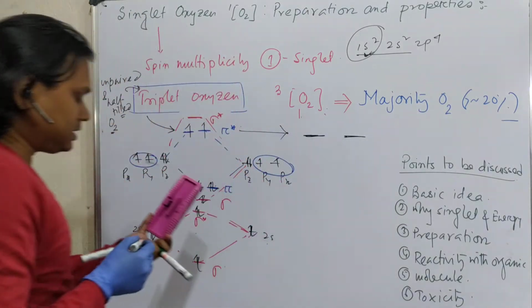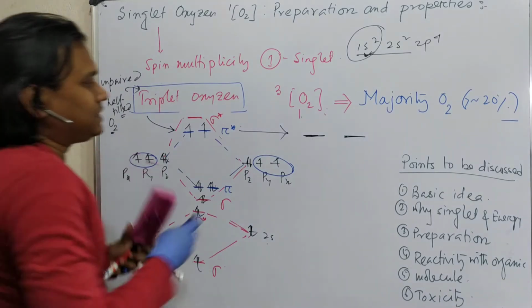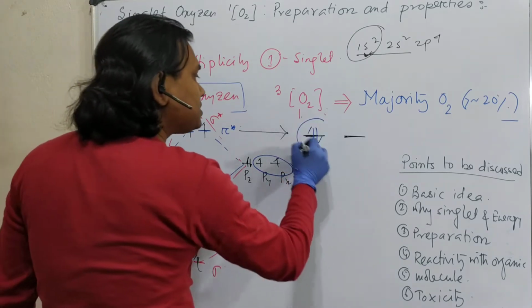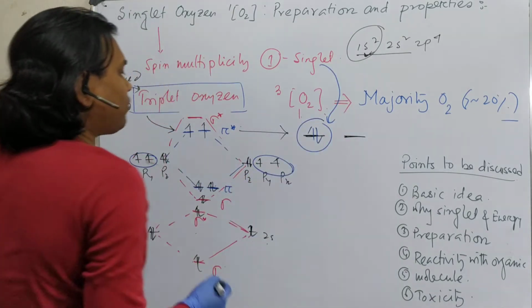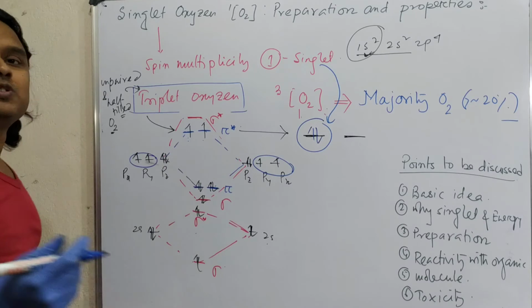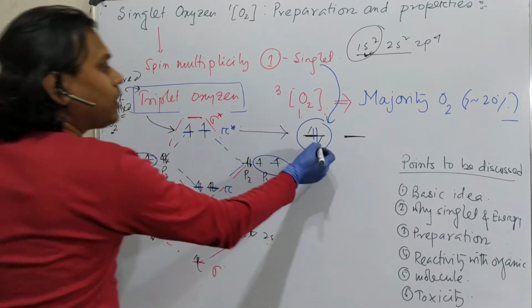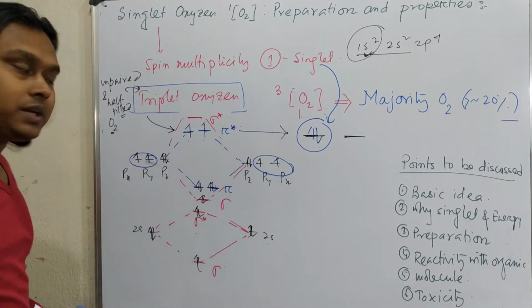So in this case, if this orbital is paired, that time this is called singlet oxygen. Why? Because with 2 unpaired electrons, from the spin multiplicity point of view, it is 3, so it's triplet. This is 1, it is singlet. Got it?